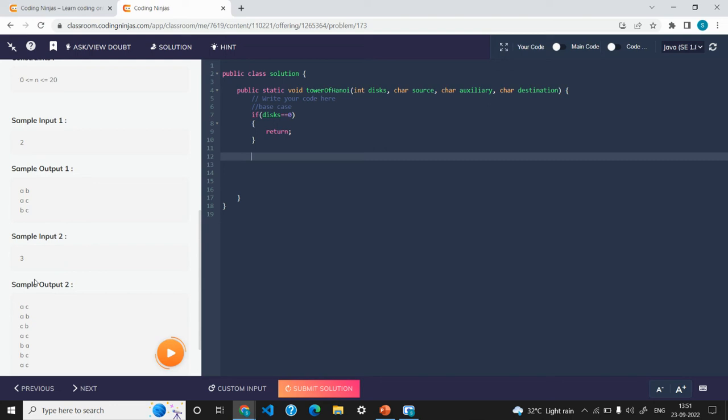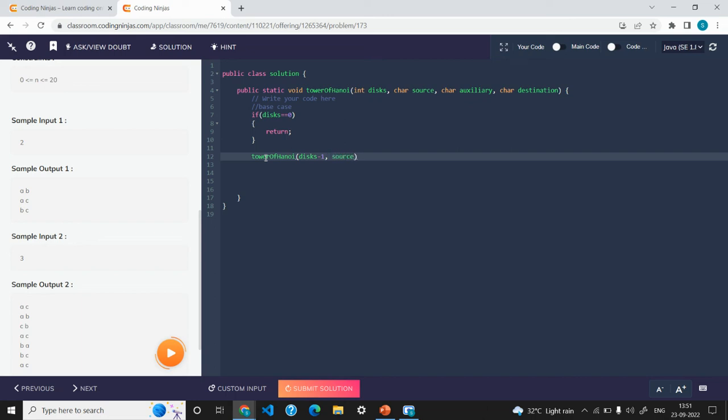Okay. Now what we have decided, if we have three disks, we are going to call recursion, right? So I am going to copy the same function, I am just following the same thing. Now we are going to call recursion, and we will pass disk minus one. It means if we have three disks, then we are going to pass the other two disks, right? And we are going to ask recursion, hey recursion, please move these n minus one, that is disk minus one, disks from source to helper with the help of destination, right? That's what we are going to do.